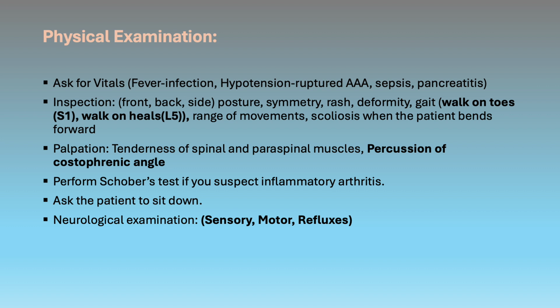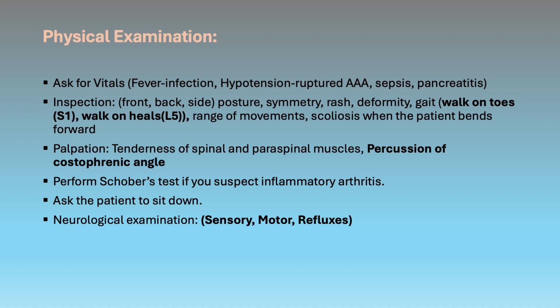Once you're done with the inspection, you move on to palpation, and you always need to tell the patient that now you're going to feel their back, and if they have any pain or discomfort, they need to let you know. Check for spinal or paraspinal muscle tenderness, and always percuss the costophrenic angle to check for renal colic. This is the time when you can perform the Schober test if you are suspecting inflammatory arthritis.